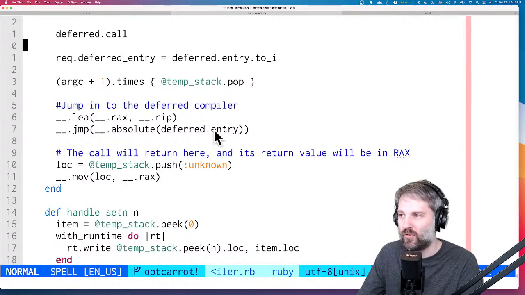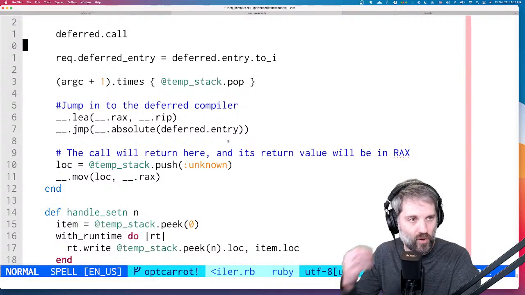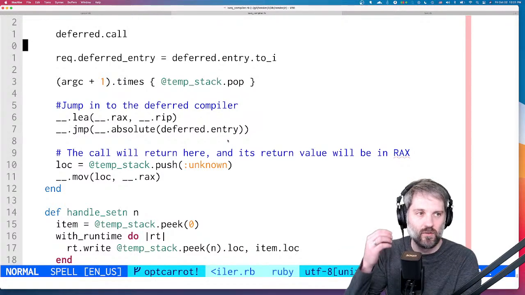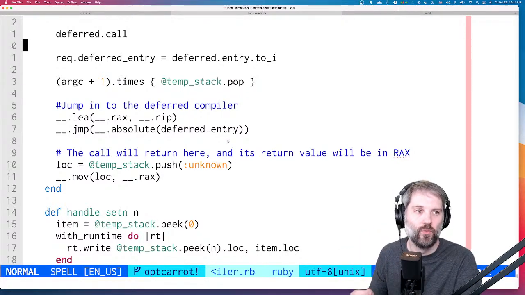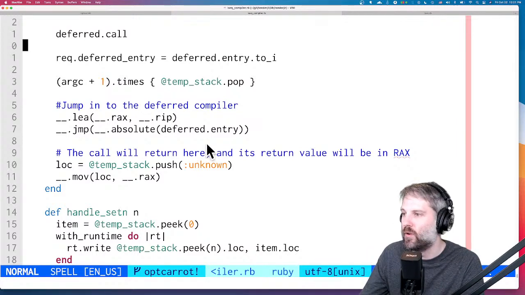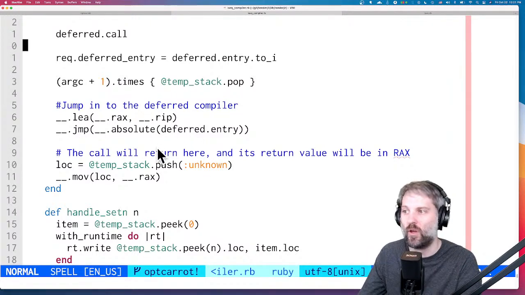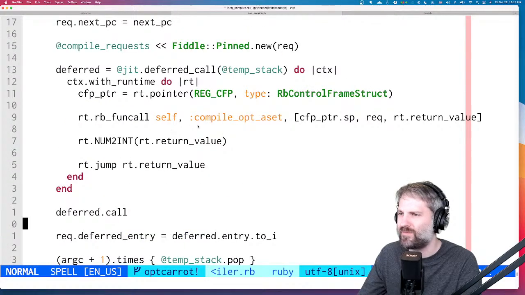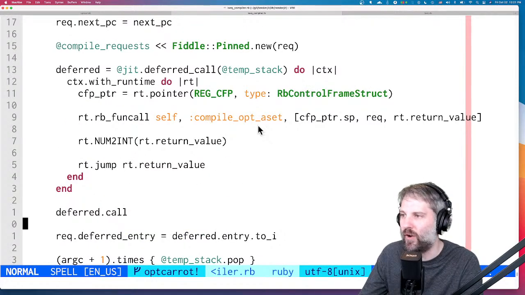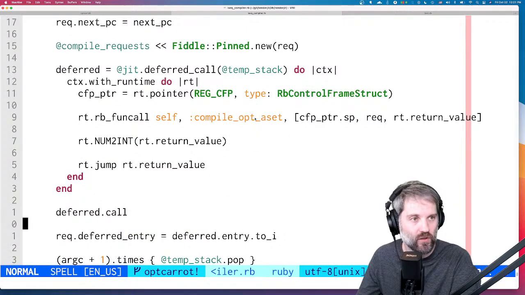And when this jump instruction executes, we're going to pause the program and check out what value was passed in, or what value we're popping off the stack. So in this case, we have essentially a deferred compiler entry, and this deferred compiler calls back into Ruby.